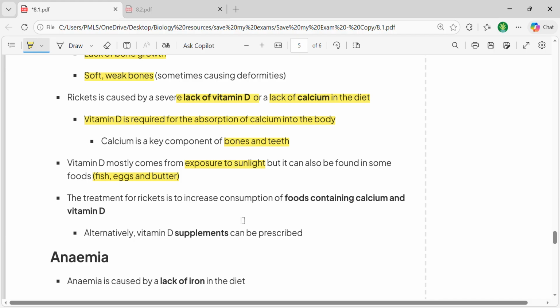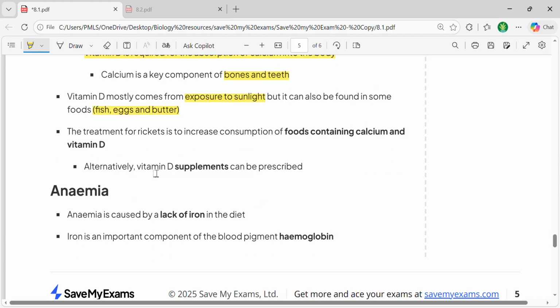And even in severe cases, they can be given vitamin D supplements, so that once the vitamin D is given to the body, then they would take the calcium from the balanced diet, and then the problem would be solved.